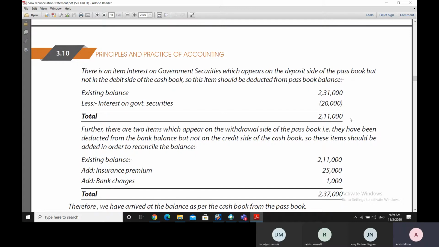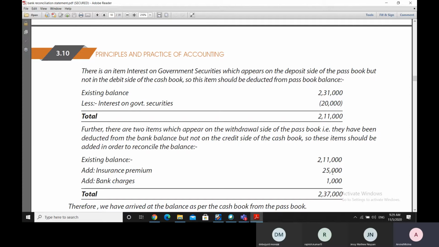But the story is not over as yet, because there are two more items which are on the withdrawal side of the passbook, but are not there in the cash book. Whatever is on the withdrawal side of the passbook should be on the credit side of the cash book.